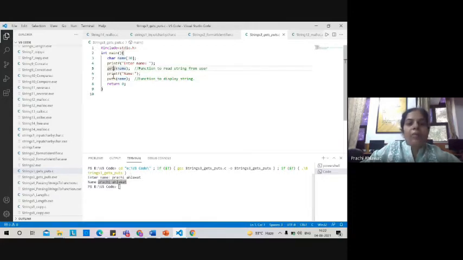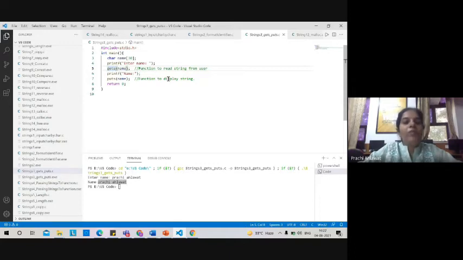So gets and puts, gets means get string, and puts means put string. So get means we are taking a string as an input from the user, and puts means we are printing a string. So these gets and puts functions are specifically defined for strings, and they work for a string in a better way in comparison to the scanf function.